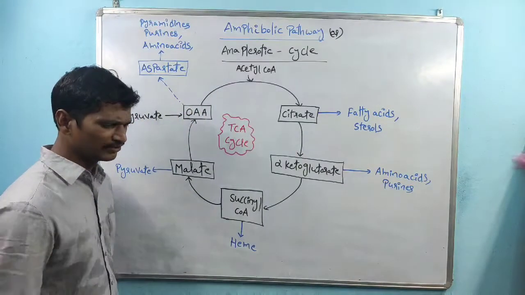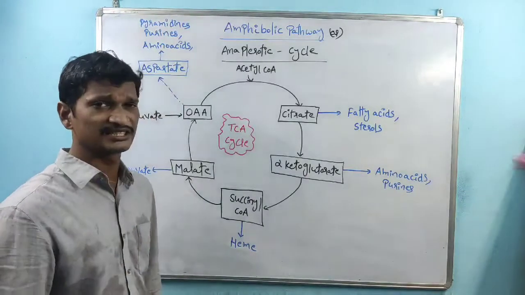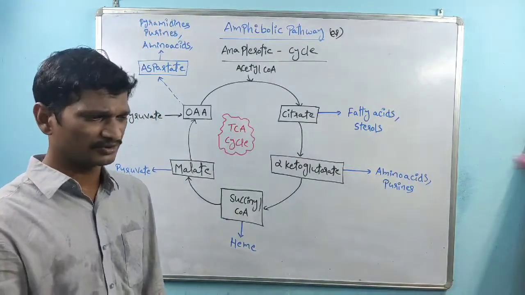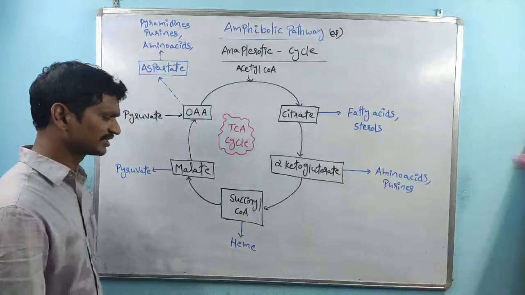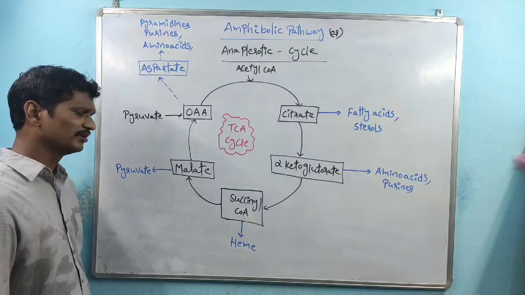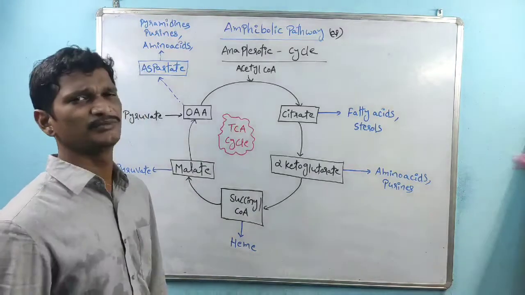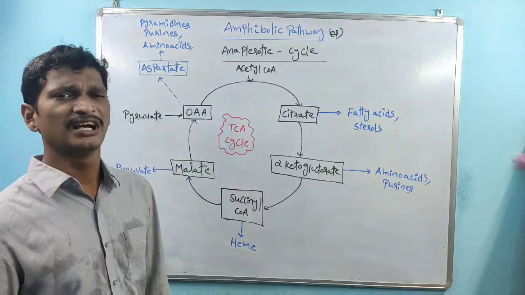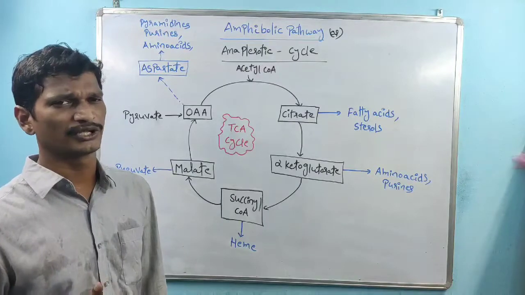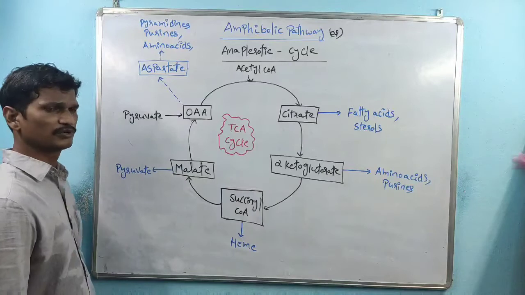And succinyl CoA is involved in the heme synthesis. We already discussed the reason succinyl CoA is there. Succinyl CoA is one of the intermediate structures for the synthesis of heme. Whatever ferrule rings there are, the heme ferrule rings are synthesized from succinyl CoA, and the amino acid glycine is also required for the synthesis of heme, right? So we know heme is a very important part of the RBC hemoglobin structure, which is involved in the transportation of oxygen, right? So succinyl CoA is involved in the heme synthesis process, right?